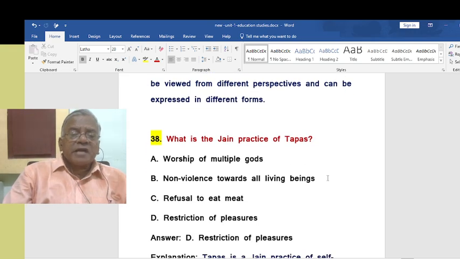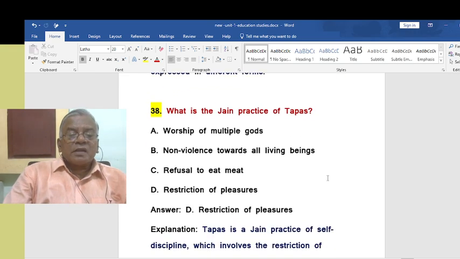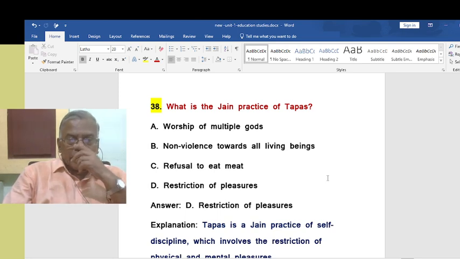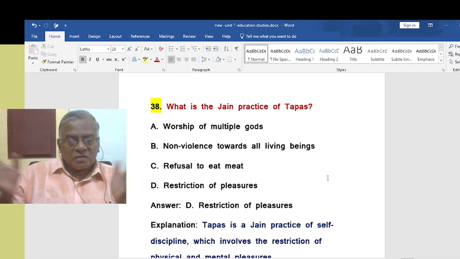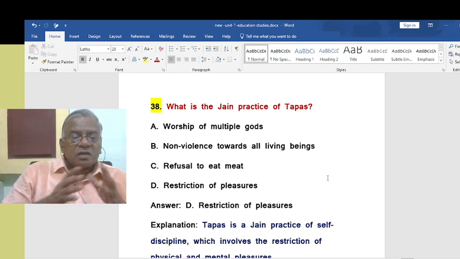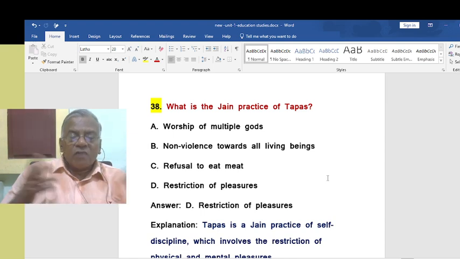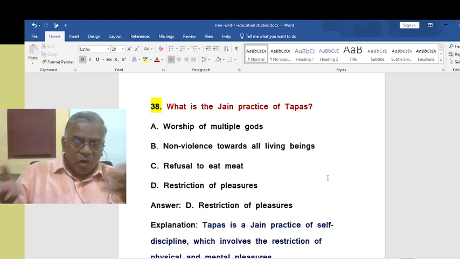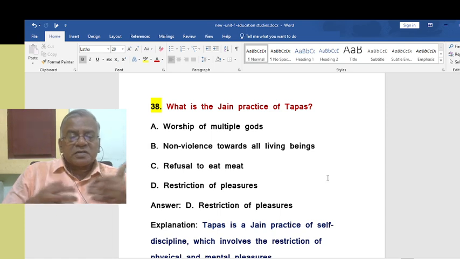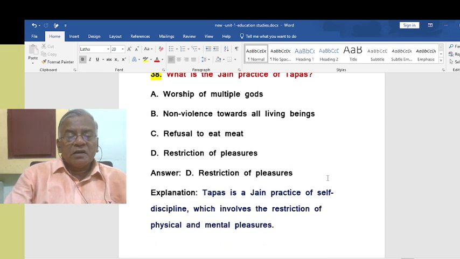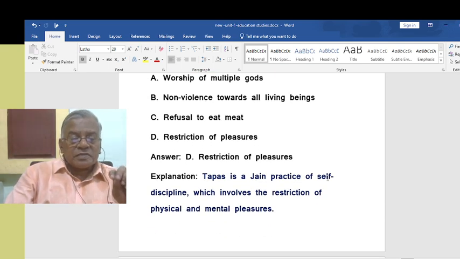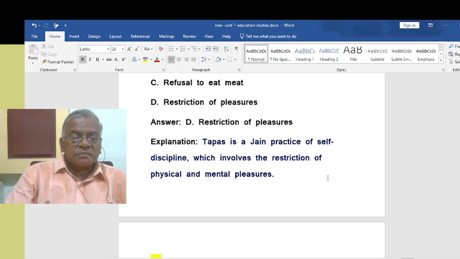What is the Jain practice of tapas? That is restriction of pleasures. According to Jainism, say no to the pleasures. In other words, restriction of pleasures. That is, coming out of one's worldly ways. Restriction of pleasures. Tapas is a Jain practice of self-discipline, which involves a restriction of physical and mental pleasures.